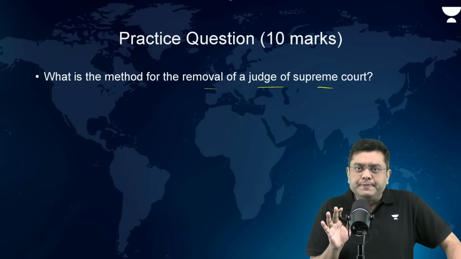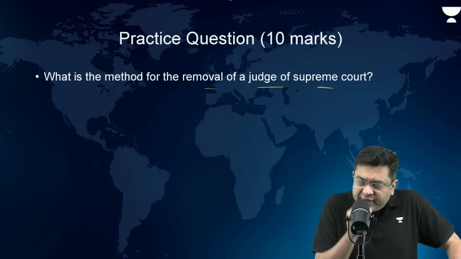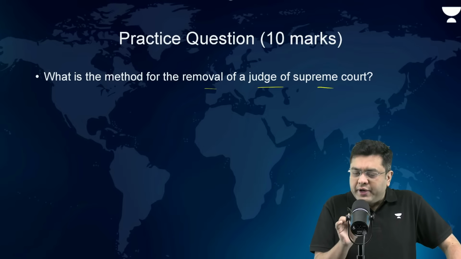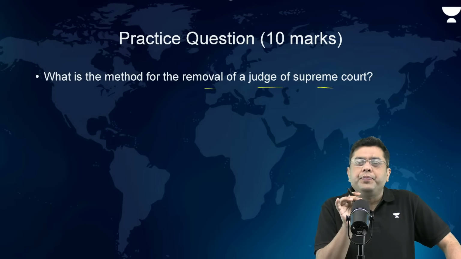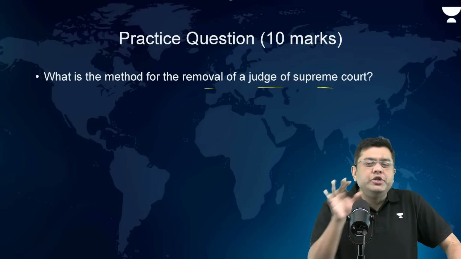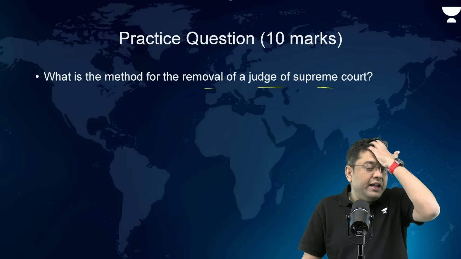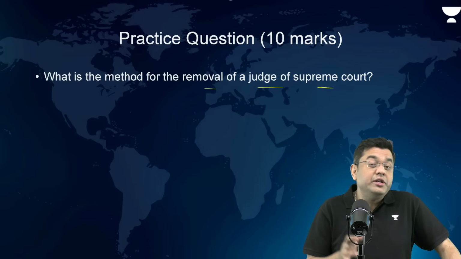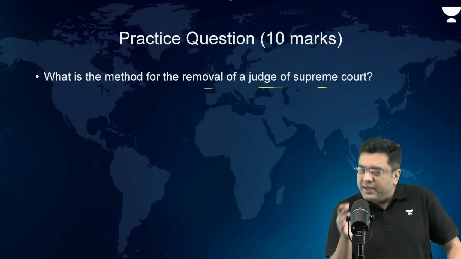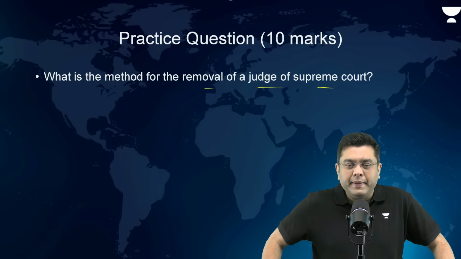So you mention that. Now, what you also do, if the question is simple and straightforward like this, is that you have some scope to mention what the discretionary power available is and how it is different from the case of the impeachment of the president. If it is a 15-marker question, then definitely you have to mention that. If it is a 10-marker question, you can talk about it in brief.